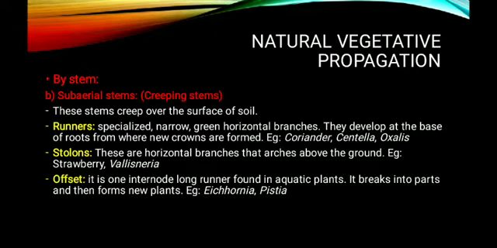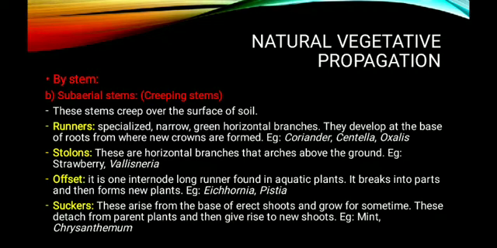The next one is offset. It is exclusively found in the hydrophytes. So it is one internode long runner found in aquatic plants. It is similar to the runner, the only difference is that runner is found in terrestrial plants, but offsets are found in the hydrophytes. So it is also a modified stem. It breaks into parts and then forms new plants. The best examples for plants which reproduce by offset are Eichhornia, the water hyacinth or the terror of Bengal, as well as the Pistia plant.